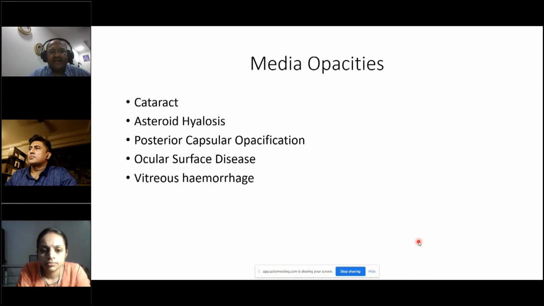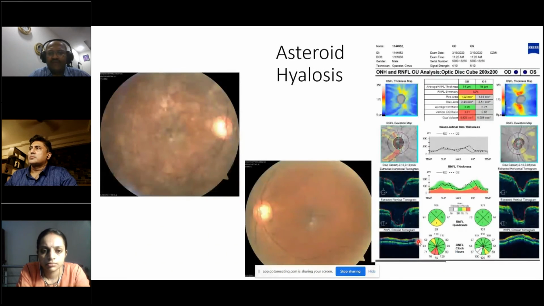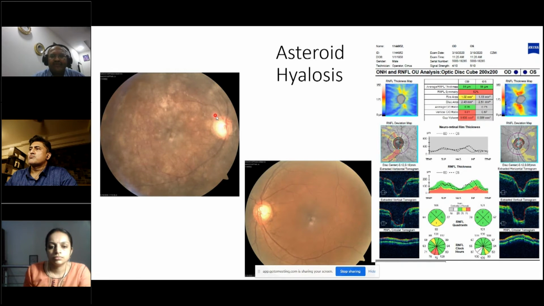Media opacities like cataract, asteroid hyalosis, posterior capsule opacification, ocular surface disease, vitreous hemorrhage can all cause problems in scanning. So asteroid hyalosis: if you see here, you can see that there is a severe asteroid hyalosis. You're not able to see the disc features properly. You have an inferior RNFL defect here, but the superior area is being missed. The patient actually has a bipolar notch.